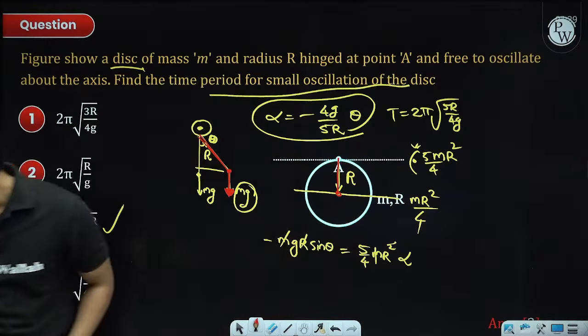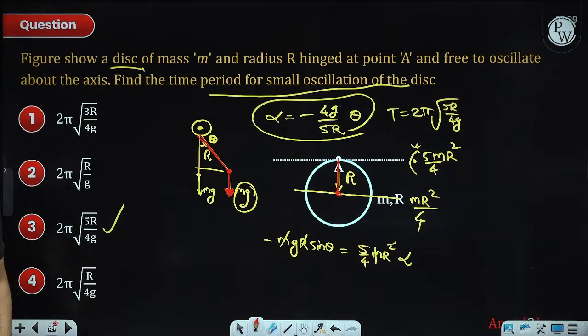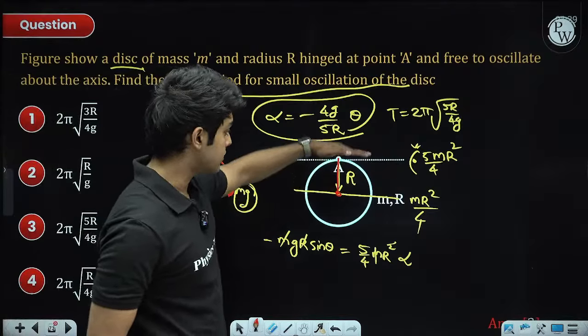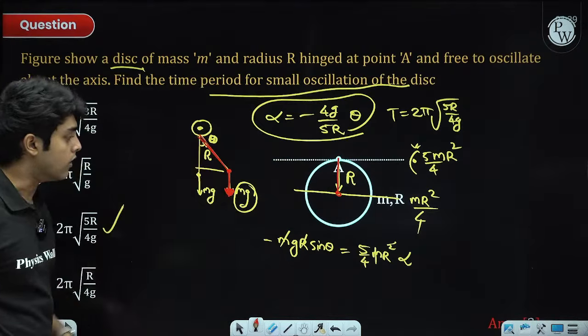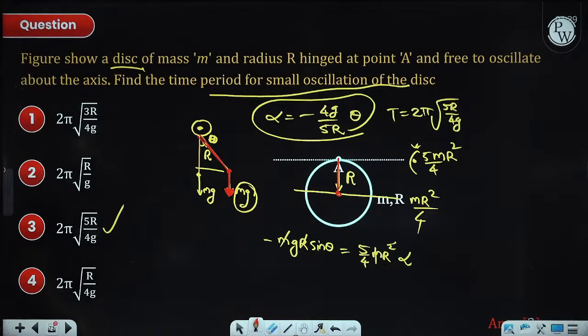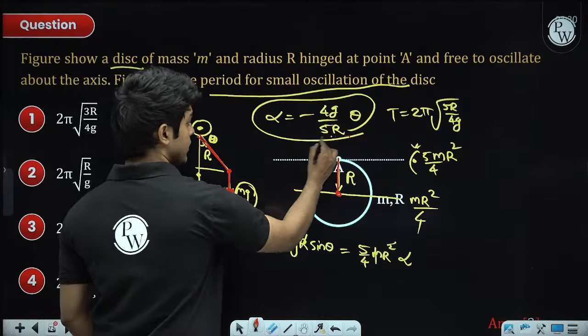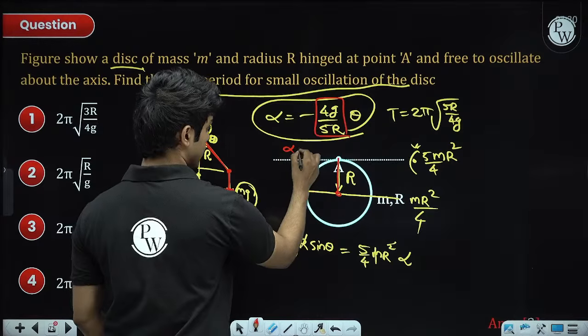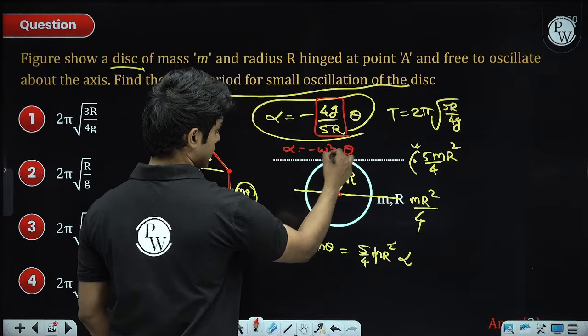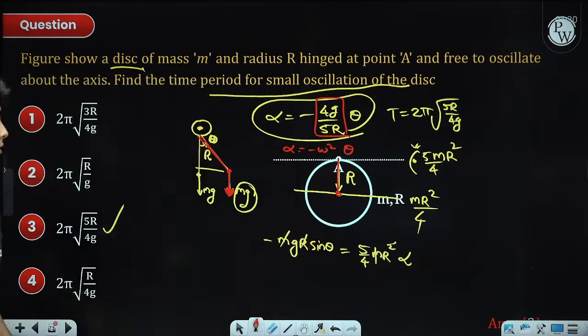So after that, it's moment of inertia calculation using parallel axis theorem. Then it's just tau equal to I alpha, and then you have to compare it with the SHM equation. Alpha equals minus omega square theta. Time period will be 2 pi by omega. Okay.